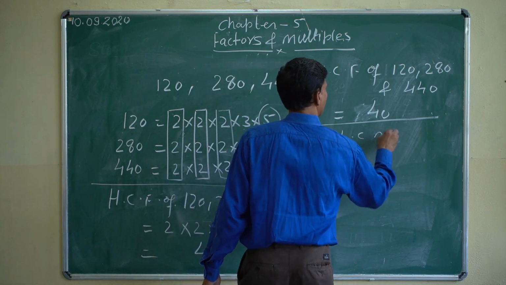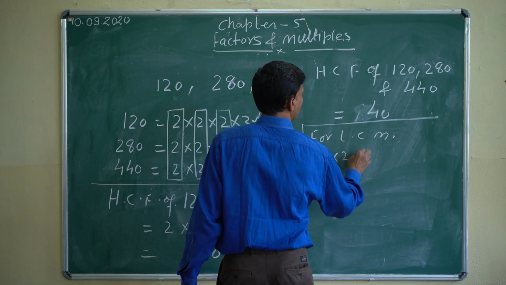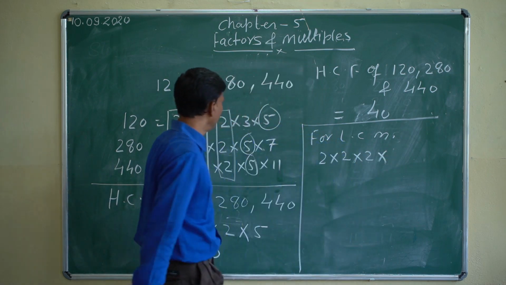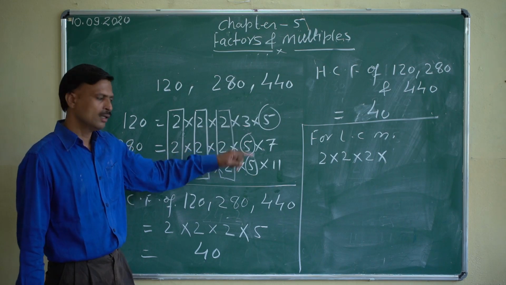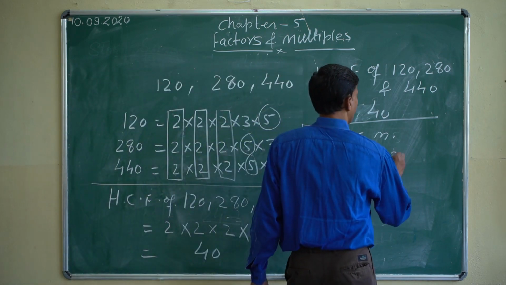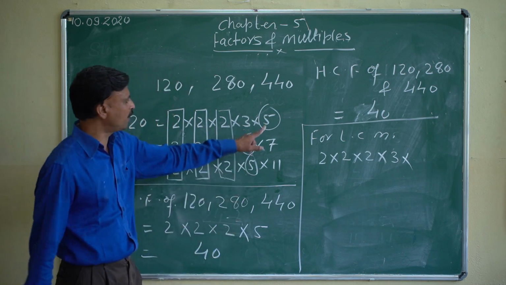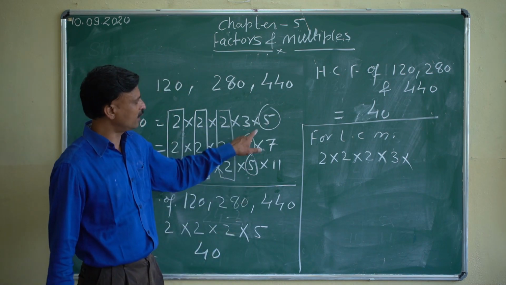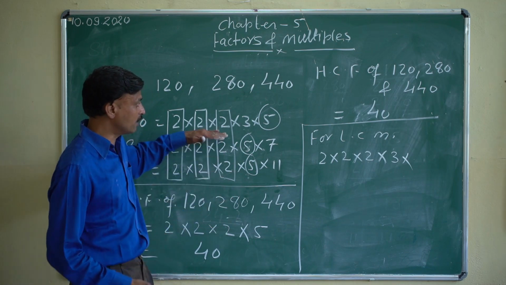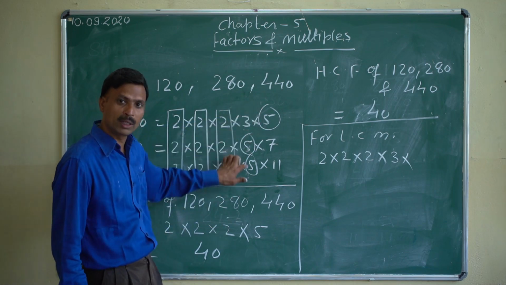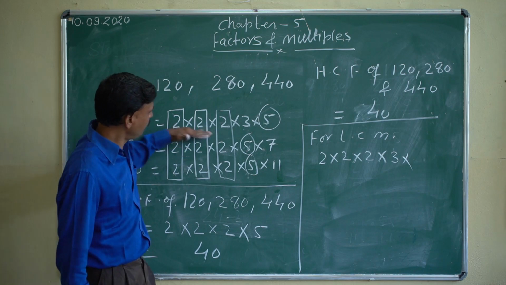For the LCM, 2 we will take 3 times. Then 3, maximum how many times is it coming? Only 1. 5, how many times maximum is it coming? Only 1. Here 1 time, here 1 time, here 1 time. So we'll take it only 1 time. Don't add them up and say 1, 2, 3, it is coming 3 times. No, not like that. Consider a particular one.